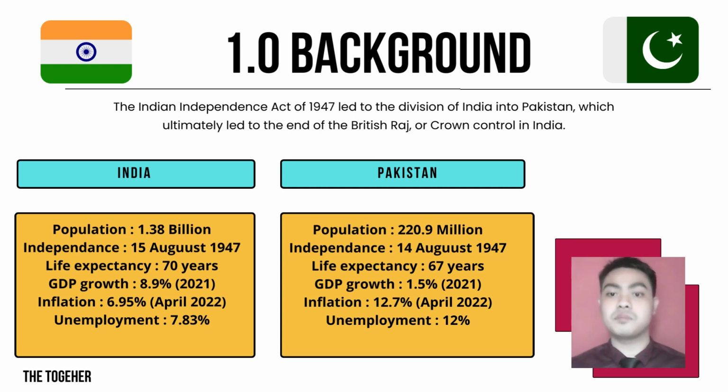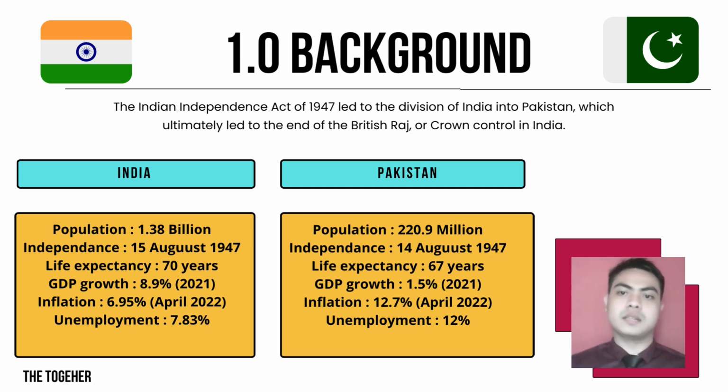Contribution of GDP by sector in India is agriculture 16.38%, industry 29.344%, and services 54.27%. In April 2022, India recorded 7.83% of unemployment.